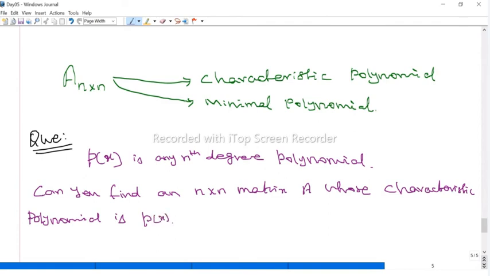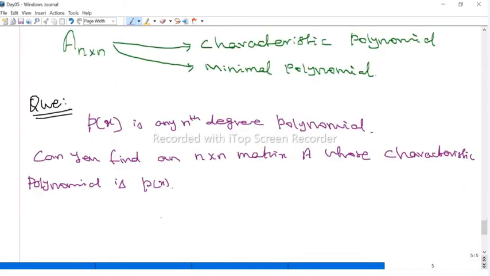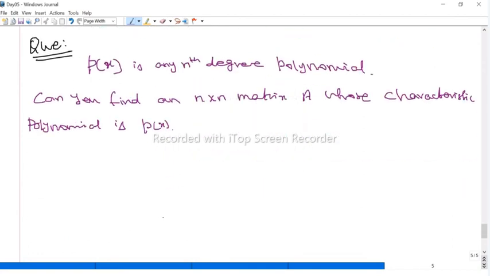This is a standard question. If any nth degree polynomial is given, can you find an n by n matrix whose characteristic polynomial is the given one? It's always possible.